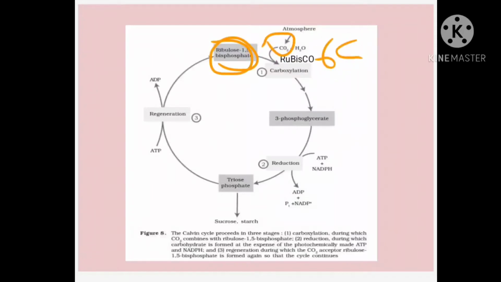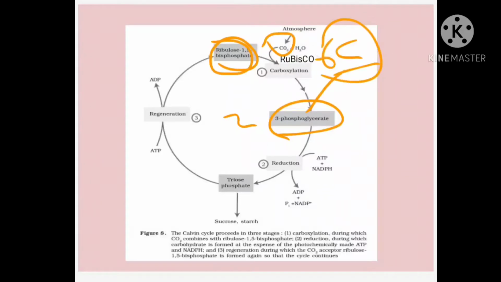This 6-carbon compound is unstable and dissociates into 2 molecules of a 3-carbon compound called phosphoglycerate, PGA. That happens when carboxylation takes place, in the dark reaction.